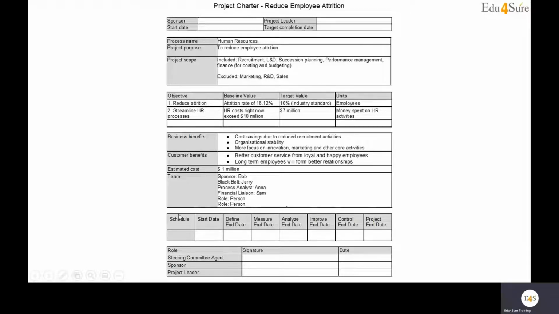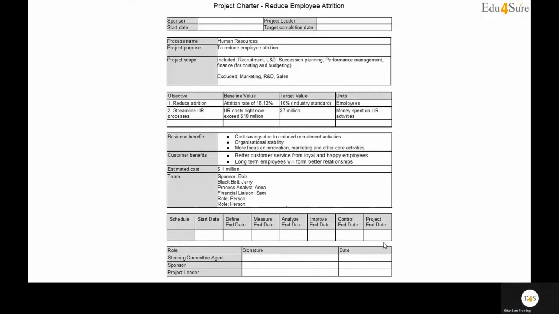We would be mentioning all the end dates, then the people would be signing it, and it would be going up to a higher level for approval, to the financial department also, so that they would be giving that much money to us for executing the project. This is a kind of approval from each and everybody included, that this is what we are aiming, this is what we would be delivering, and these are the deadlines. So this is all about the project charter, and we need to fill it for each and every project.